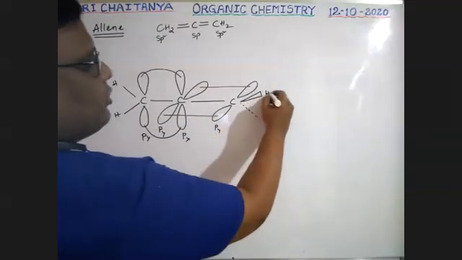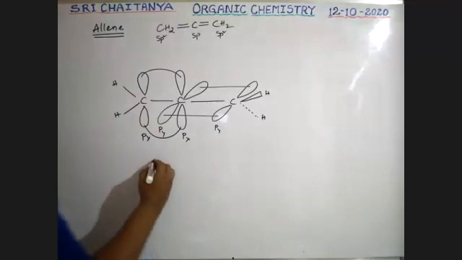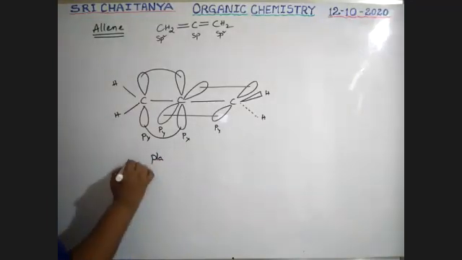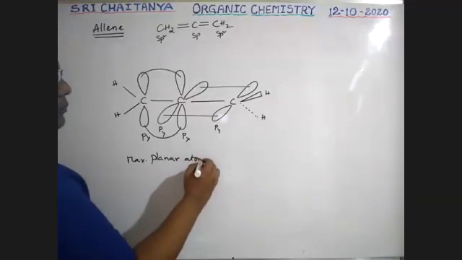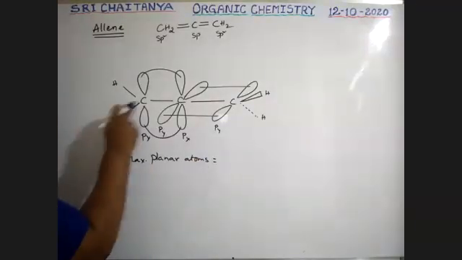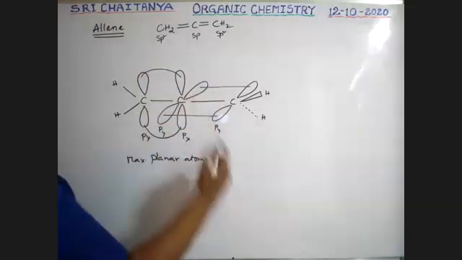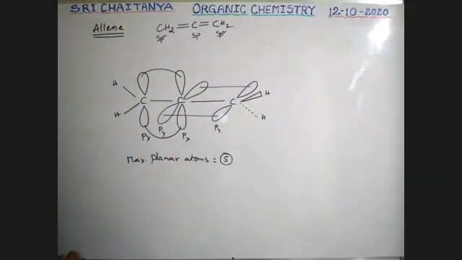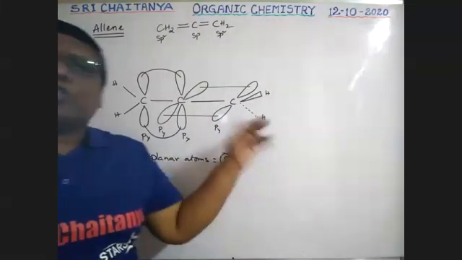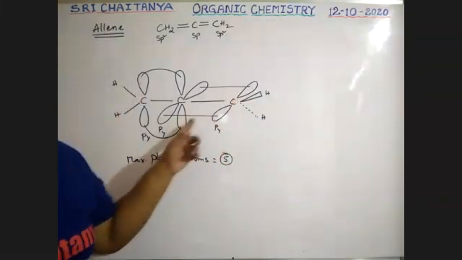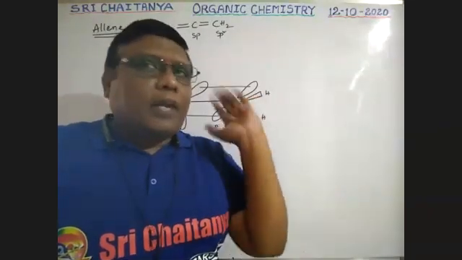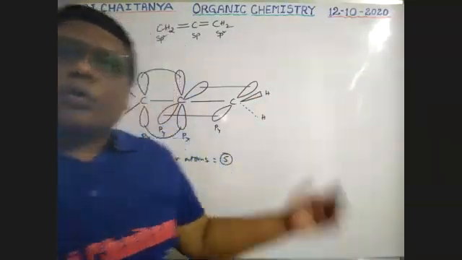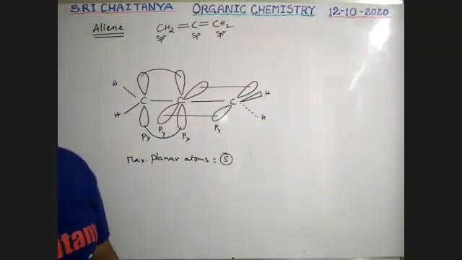Now, planar atoms: the maximum planar atoms is 1, 2, 3, 4, 5 only, but not these two, because this pi bond is just perpendicular to the pi bond of the previous one. So that's why those two bonds are out of plane.